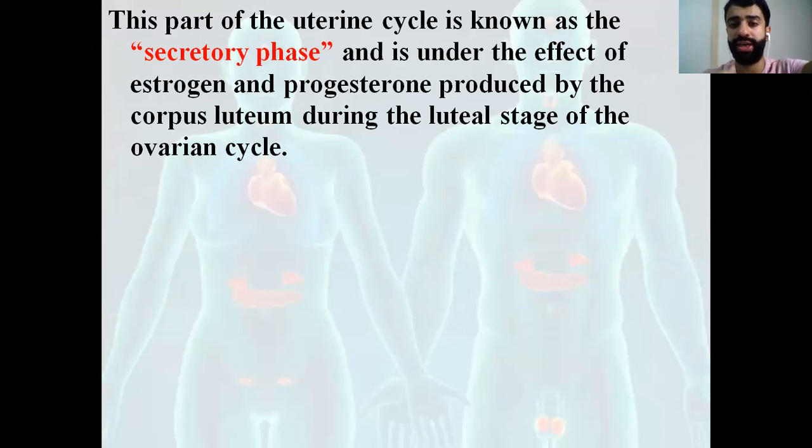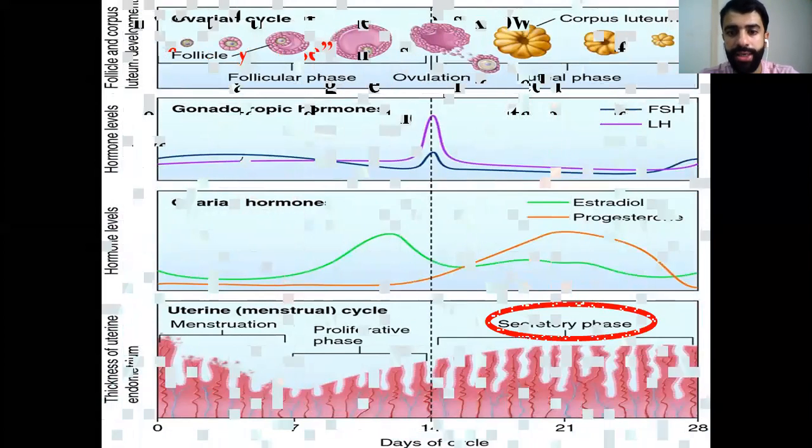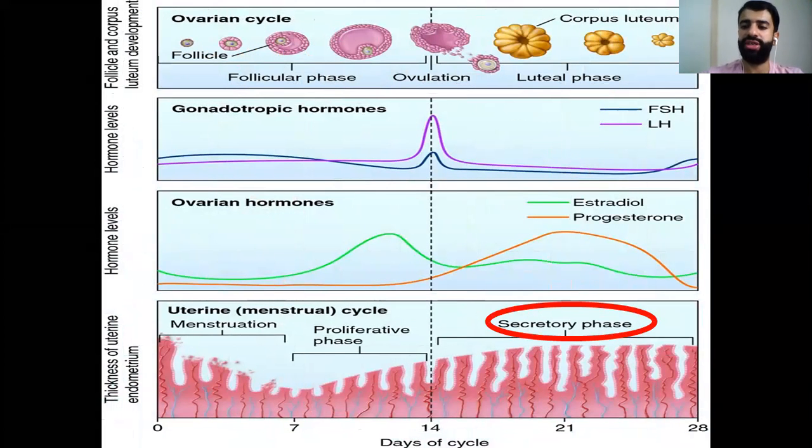Secretory is for the uterine and the luteal stage is for the ovarian cycle. Here, let's pay attention. This is the most important figure in the whole lesson. Here, we're showing the follicles and the corpus luteum development: primordial, primary, secondary, tertiary, Graafian follicle. Here we have the corpus luteum development. Okay? Here we have hormone levels.